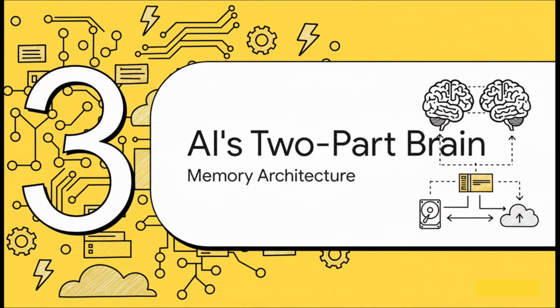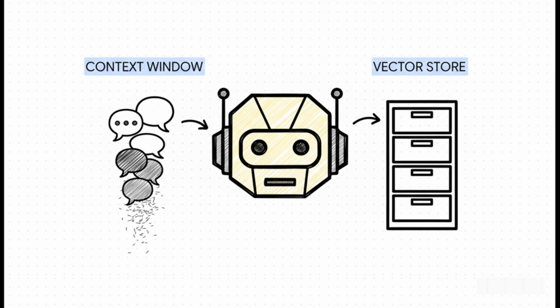So how does this actually apply to an AI? Well, engineers have basically borrowed this exact dual system model to build an AI's memory. It's an almost direct parallel, creating a kind of artificial two-part brain for the agent. And this slide lays out that parallel perfectly. An AI's short-term memory is what we call its context window, basically the running transcript of the current conversation. It's temporary and it gets wiped after the session is over.